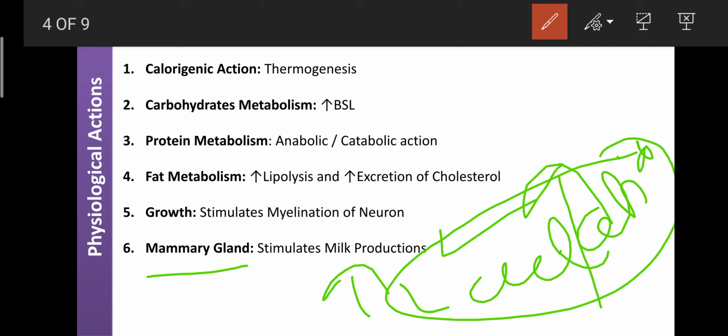Okay, so after pregnancy, when childbirth occurs, if there is no lactation in the mother, then once again please check the T3 level or T4 level. If it is less, then that lack of lactation is due to T3 and T4.